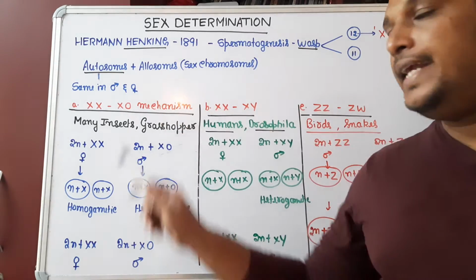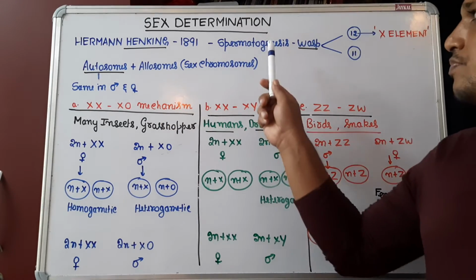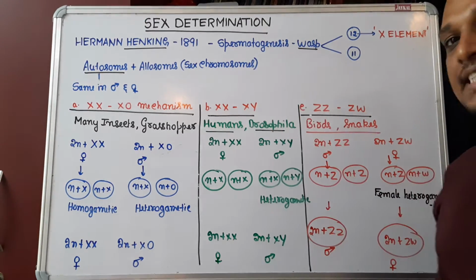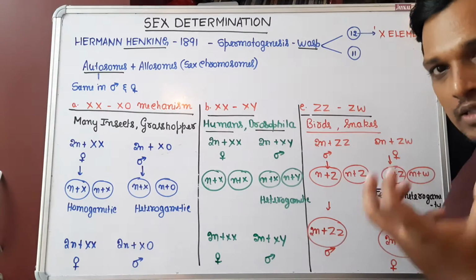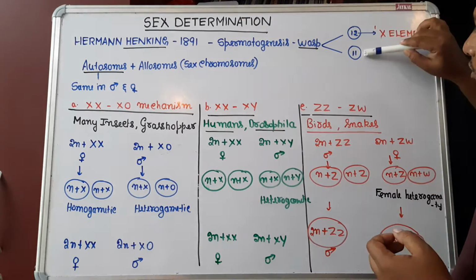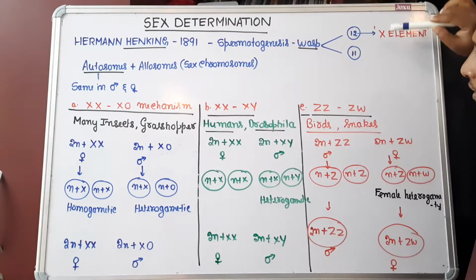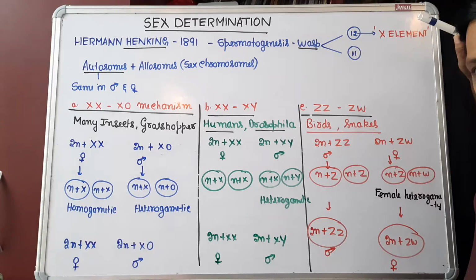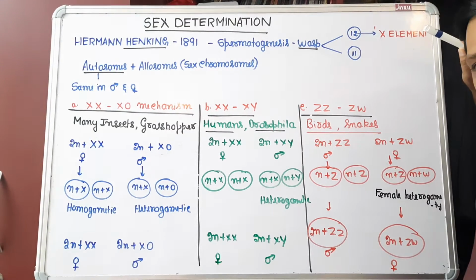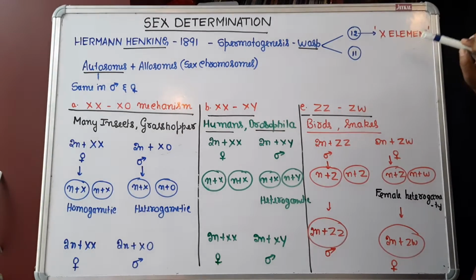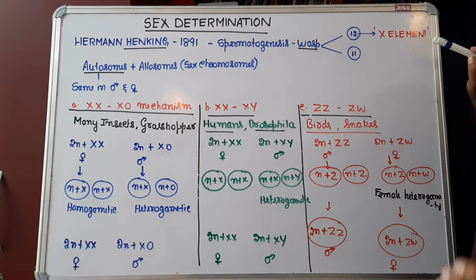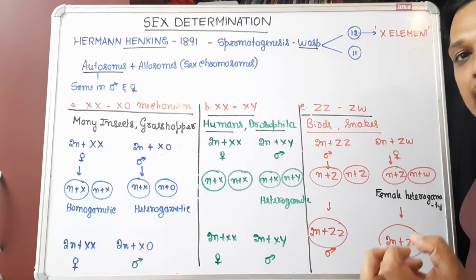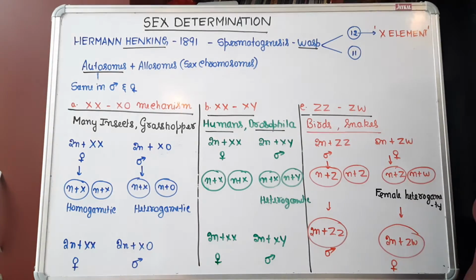Hermann Henking in 1891 was observing spermatogenesis. Spermatogenesis refers to how sperm synthesis occurs in insects like wasps. When he observed the sperm cells, 50% of the sperm cells showed 12 chromosomes, while the remaining 50% were lacking 1 chromosome. So there was an additional chromosome with a mysterious structure, and it was named the X element. Later it went on to become the X chromosome, and it was found to be involved in deciding the sex of an individual.